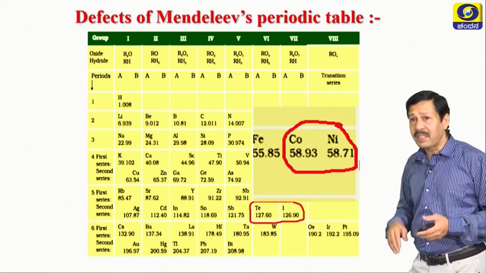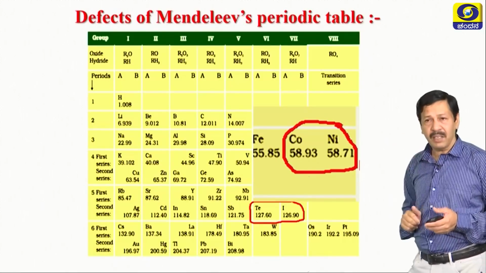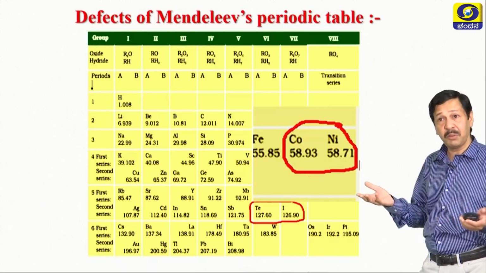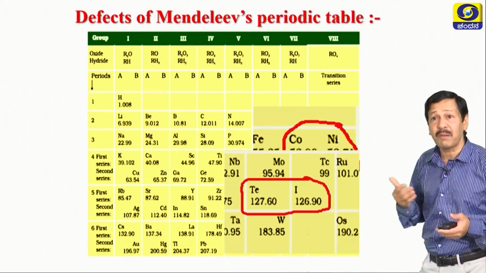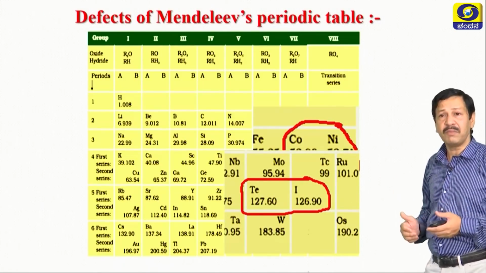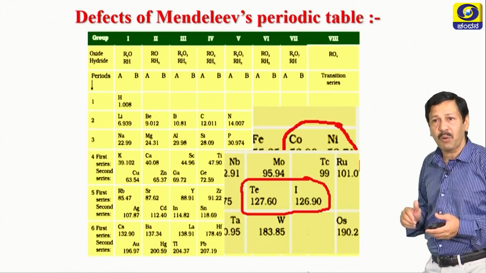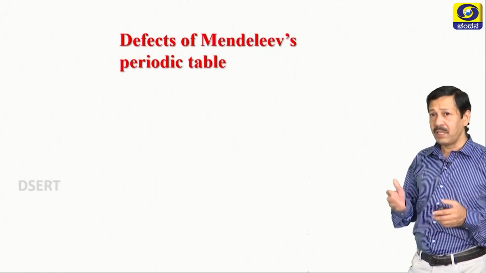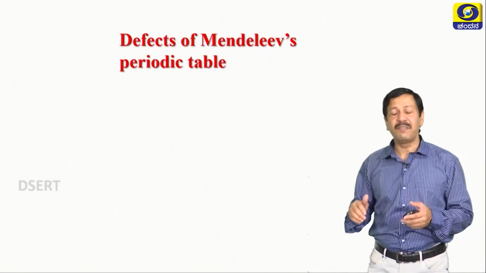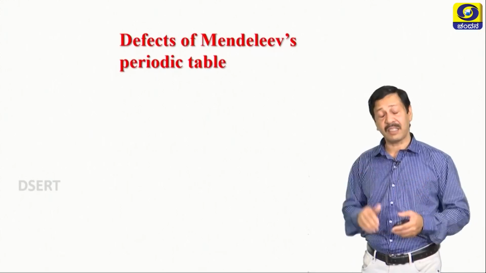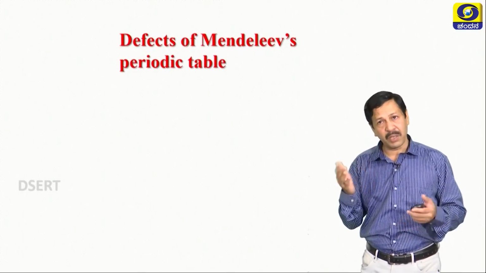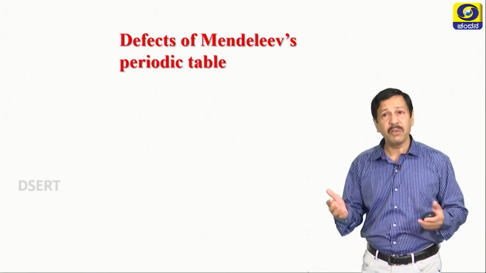Now, cobalt 58.93, nickel 58.71. Already you know. This is how the anomalies are observed. Observe tellurium 127.60, iodine 126.90. So he could not justify why the classification is like that. What he did was correct, but he was unable to give the reason.